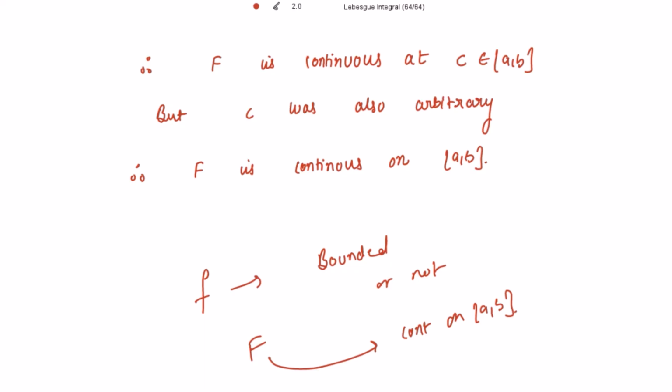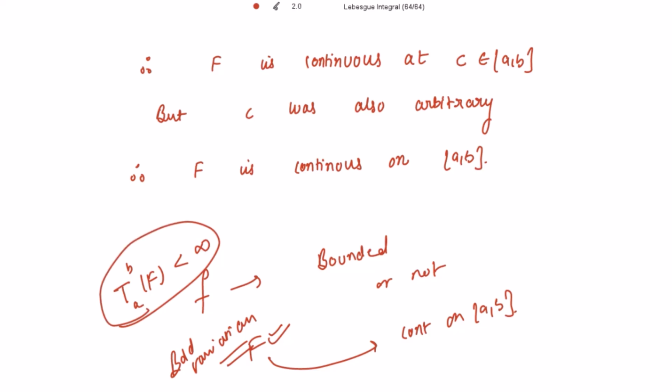Remaining is to prove that this is of bounded variation. When the function is of bounded variation, we need to get that the total variation on the closed interval [a, b], depending upon F, should be finite, right? This we need to show now.